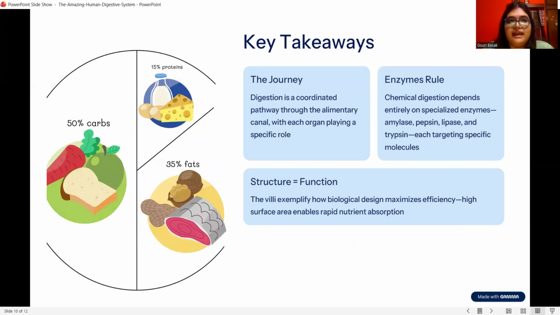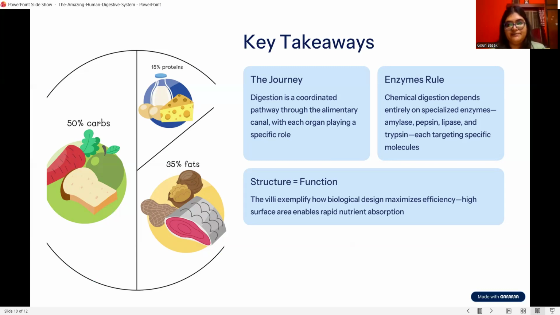Next, at the beginning, I have already said that our diet is composed of carbohydrate, protein, and fat. They play a crucial role in our energy production. Here, the alimentary canal will pass all the food products to the stomach and finally to the small intestine, and it will provide the energy.